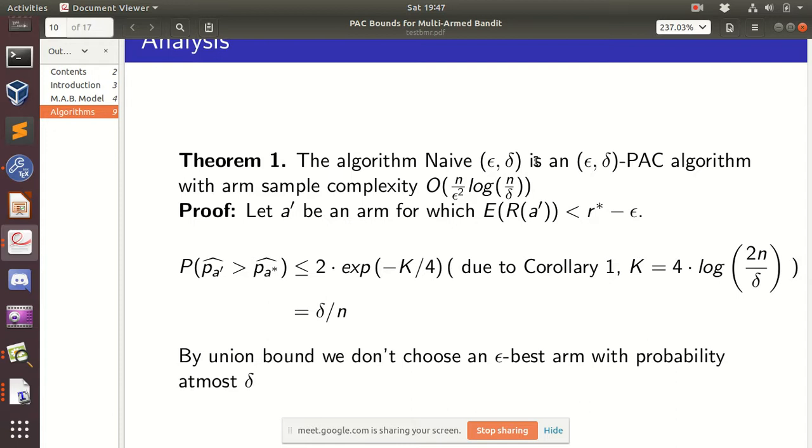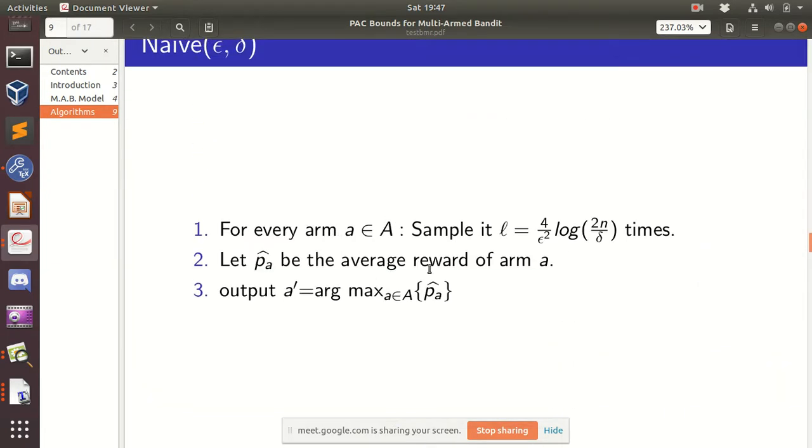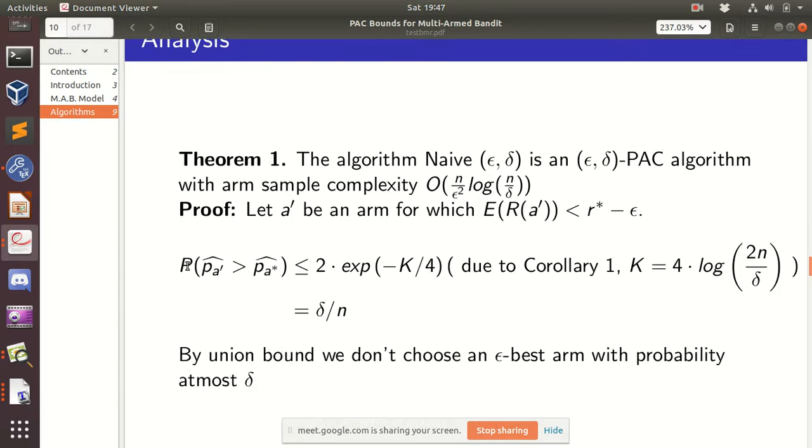So this algorithm will fail to give an epsilon best coin if there exists an arm A dash such that it has a value more than this thing, actually. A star is our best possible arm, and its empirical value is less than the empirical value of A dash, because we are going to output an arm which has maximum empirical value. So naturally this should hold.